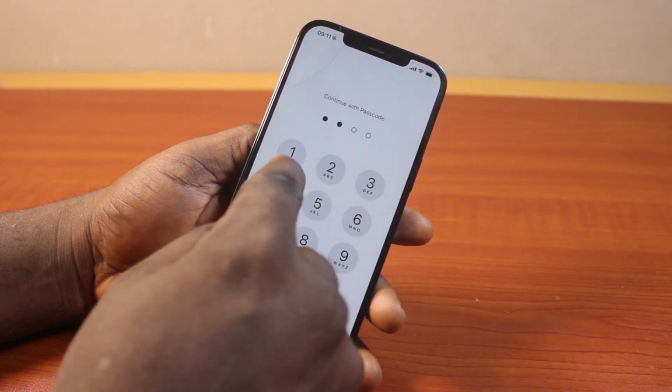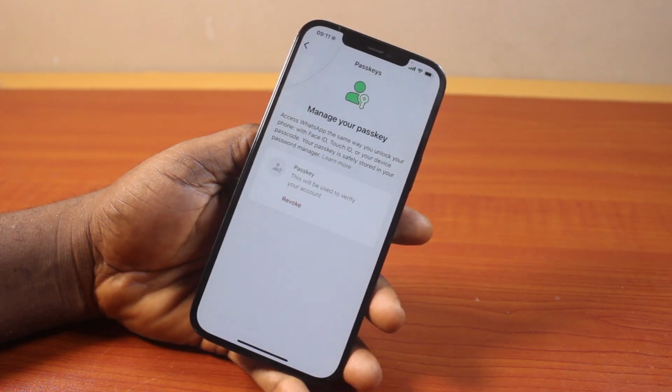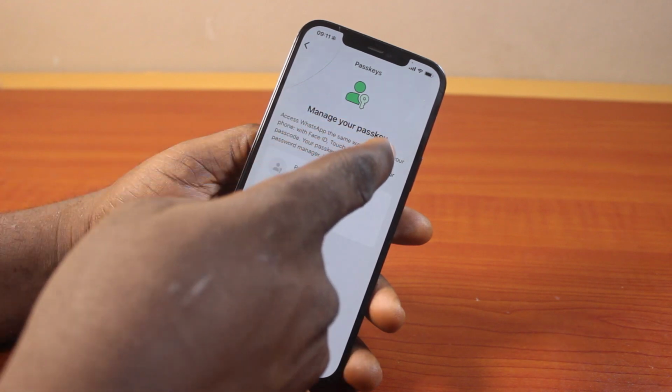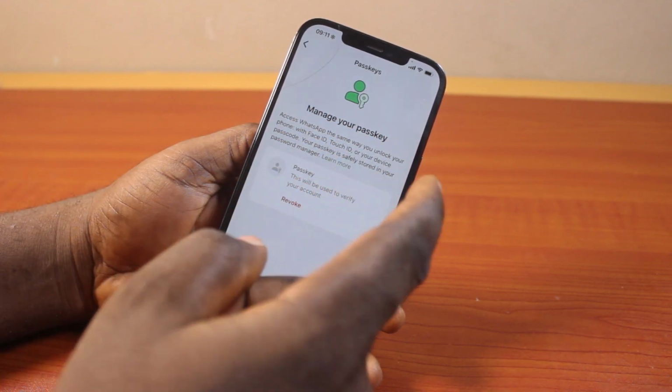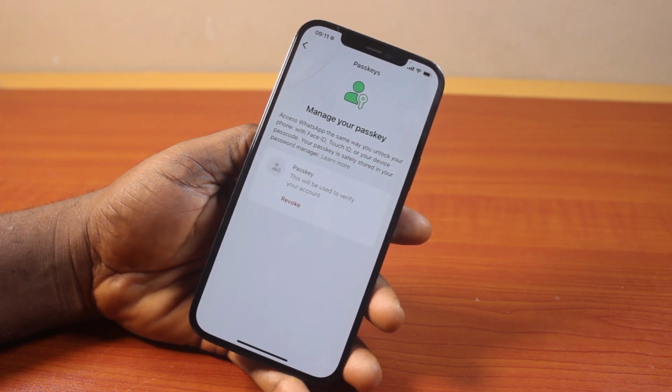Once confirmed, you should see "Manage your passkey." I've already created my passkey. This will be used to verify your account next. So that is how you can easily create a passkey on WhatsApp on iPhone.